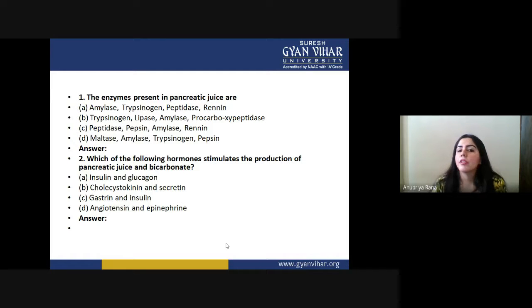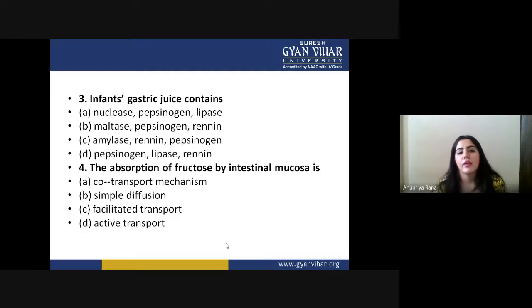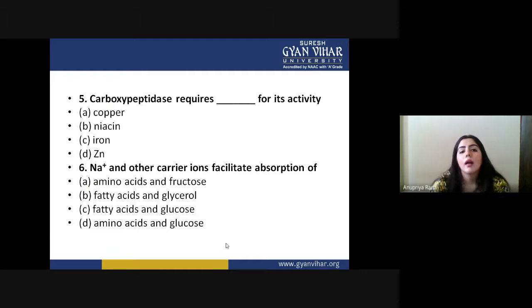So the enzymes present in pancreatic juice are, I think now you are able to answer these questions. Which of the following hormones stimulate the production of pancreatic juice and bicarbonate? I told you. Infants' gastric juice contains, the absorption of fructose by intestinal mucosa is, carboxypeptidase requires which of the components?